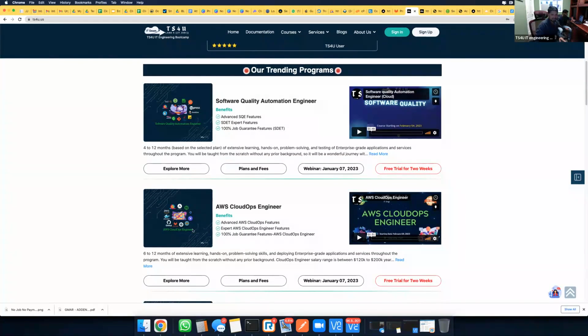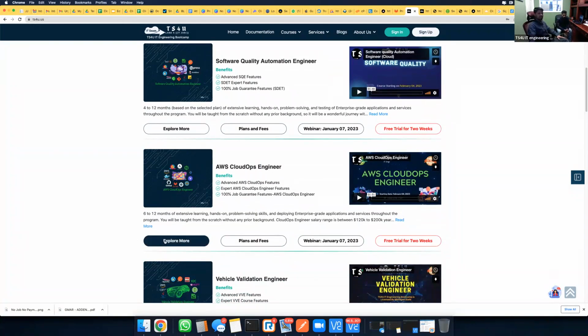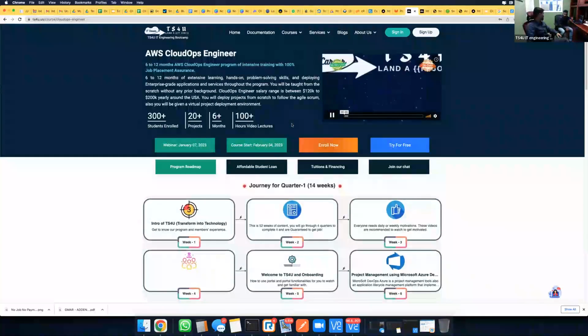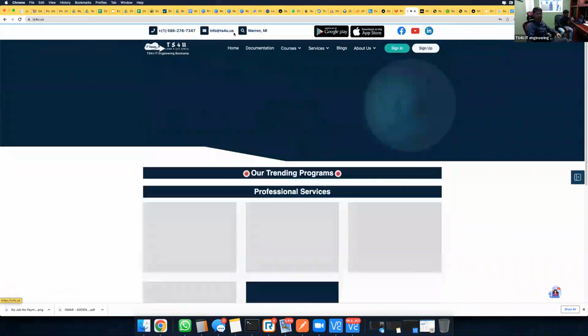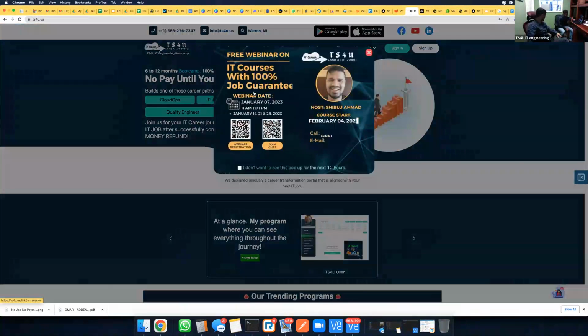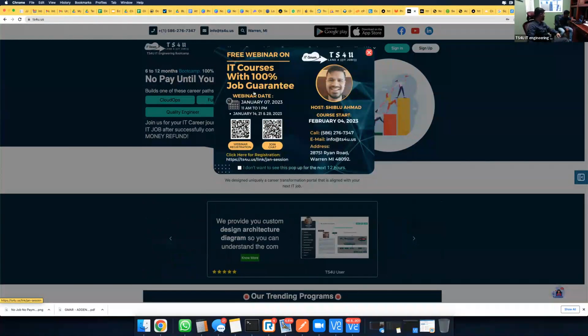Yeah. And there is actually a problem here. There is only this one that says explore more, right? If I click explore more, then it takes me there. I want to add the same link on this button as well, so that people clicking it are brought to this page. On the image, if I click it, it should bring me to Become an AWS Cloud Ops Engineer. Make sense? So that will be the enhancement or the improvement.